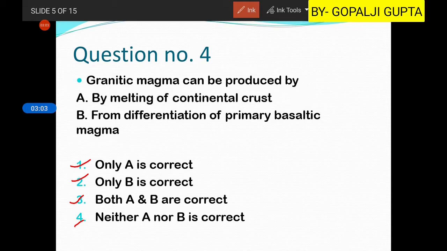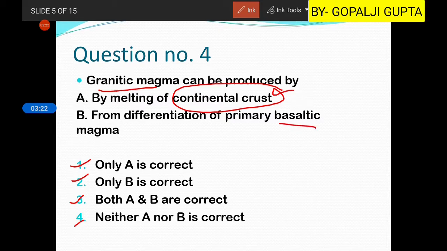As you know, continental crust is composed mainly of silica and aluminium, and the granitic magma is also rich in silica as well as in aluminium. So this granitic magma can be generated by the melting of continental crust.